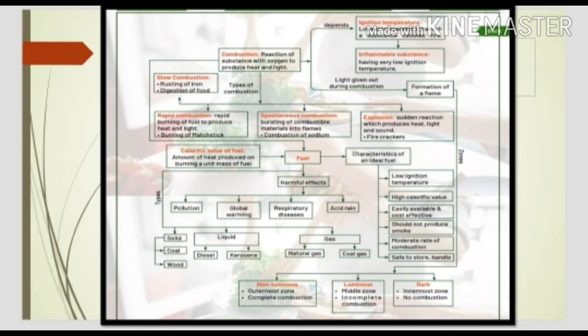During combustion, light is given out, and this helps in the formation of a flame. Flame is formed when light is given out during a combustion reaction. Now the different zones of the flame are the non-luminous zone, the outermost zone, the luminous zone, the middle, and the dark zone, the innermost zone.